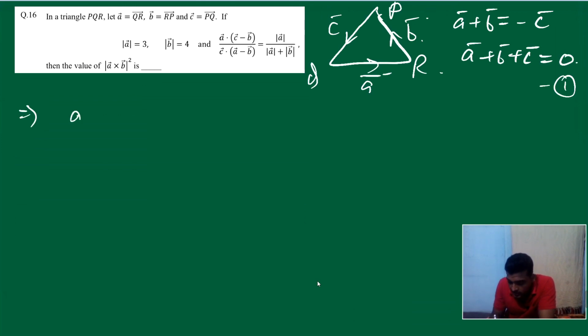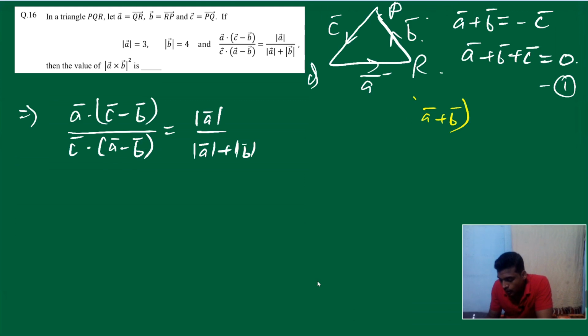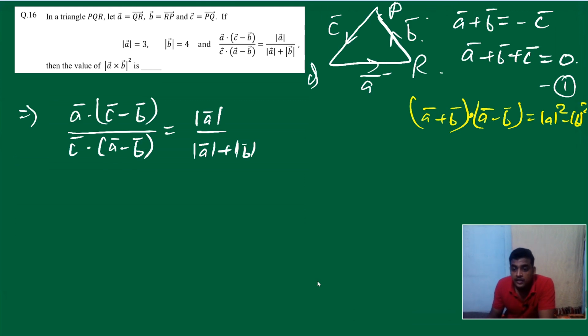Question is A vector dot C vector minus B vector upon C vector dot A vector minus B vector is equal to mod A upon mod A plus mod B. Fine. Now everyone please tell me, do you know a formula that A vector plus B vector dot A vector minus B vector is nothing but mod A square minus mod B square? I think everyone must know this, right?